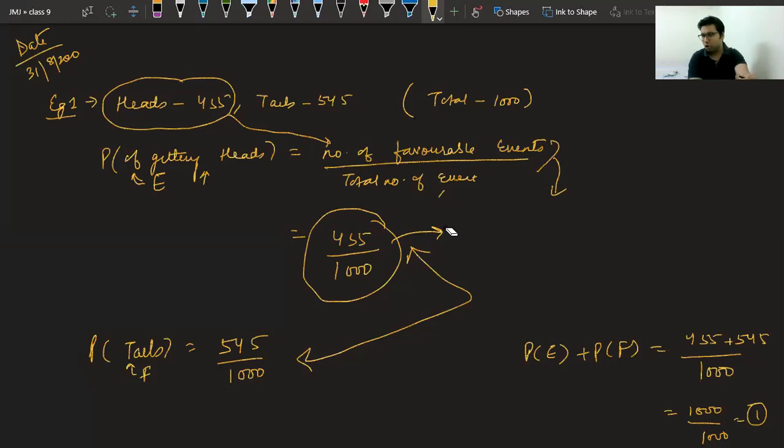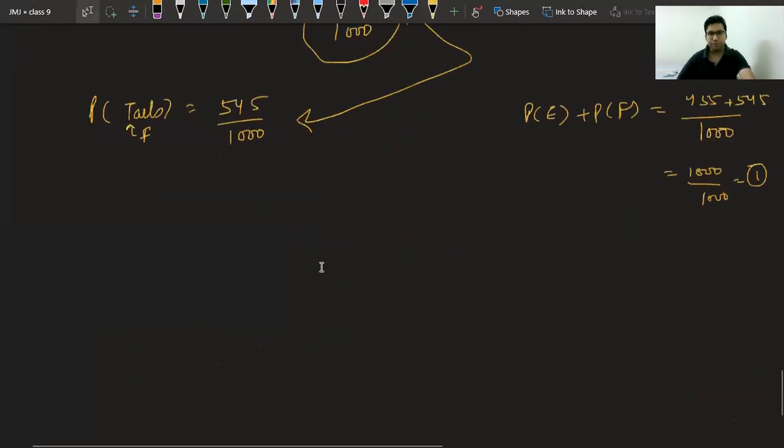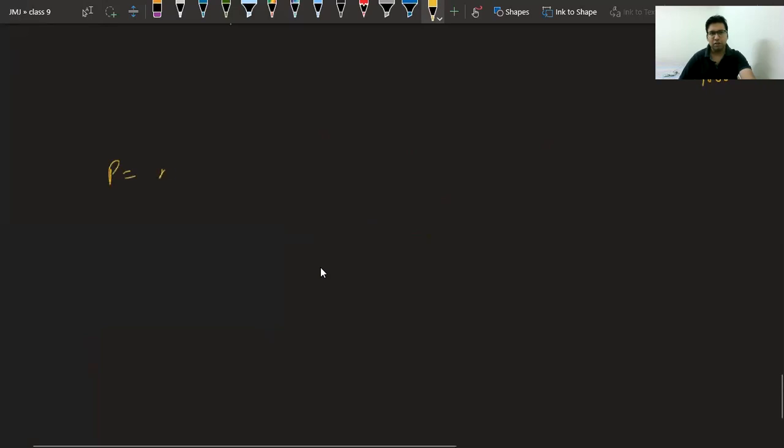Sir, if probability cannot be 1, it cannot be 0. Okay, Utkarsh, either I was not able to convey the message properly or you didn't get it. Probability can be 1 as well as 0. It can be 0 also, it can be 1 also. Why? Because, let me tell you, the formula is number of favorable outcomes upon total number of